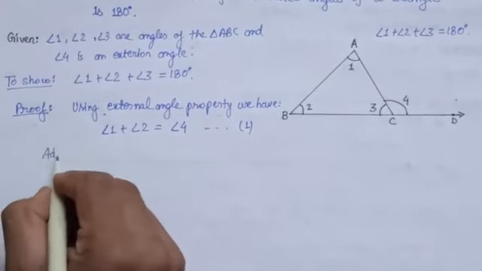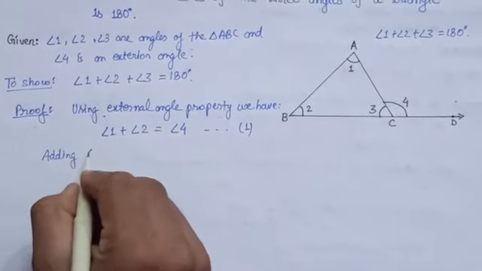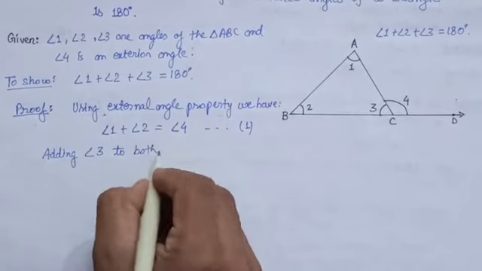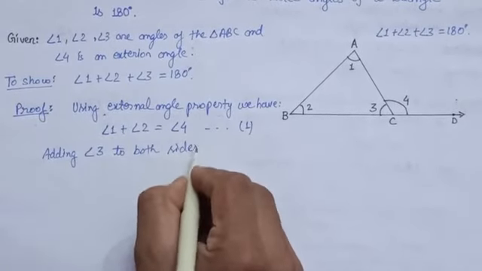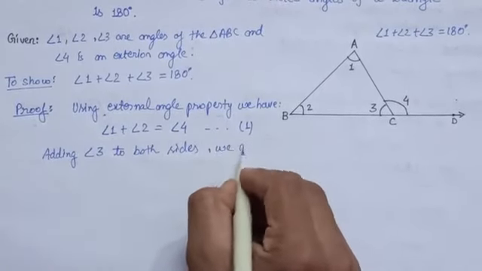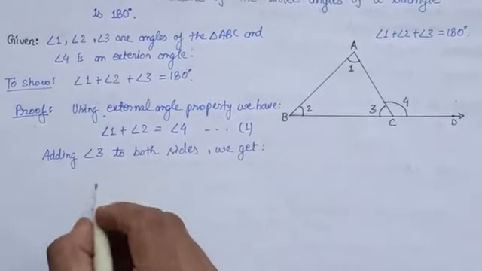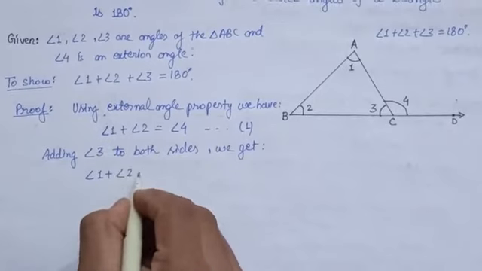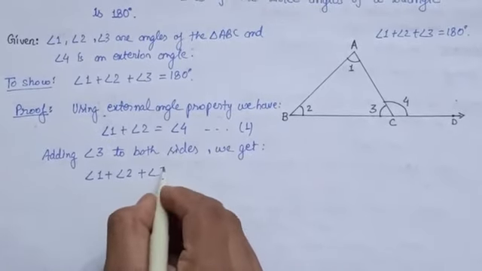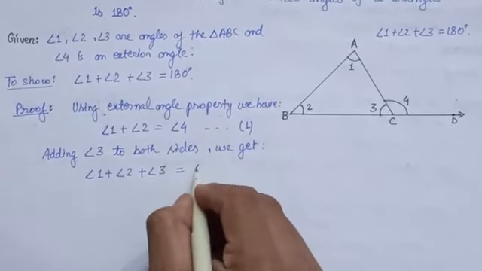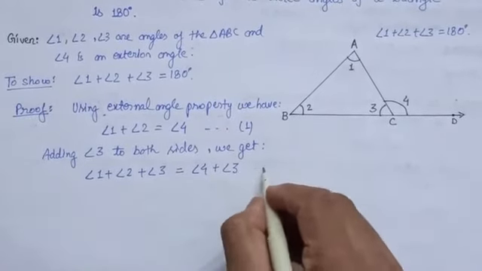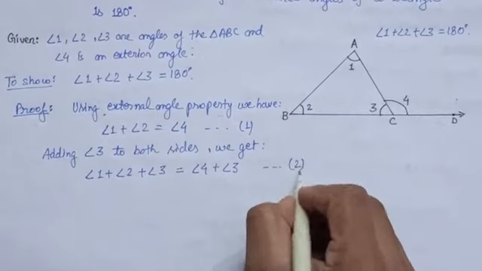Adding angle 3 to both sides, we get, here on the left hand side we have angle 1 plus angle 2 plus angle 3, and on the right hand side we have angle 4 plus angle 3. Let us say this is equation 2.